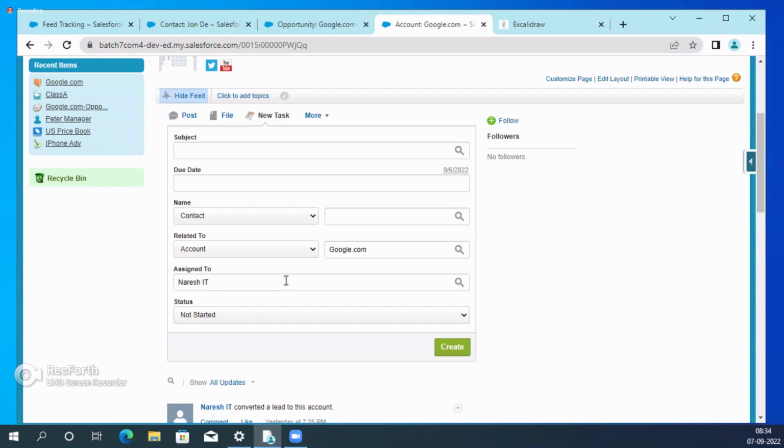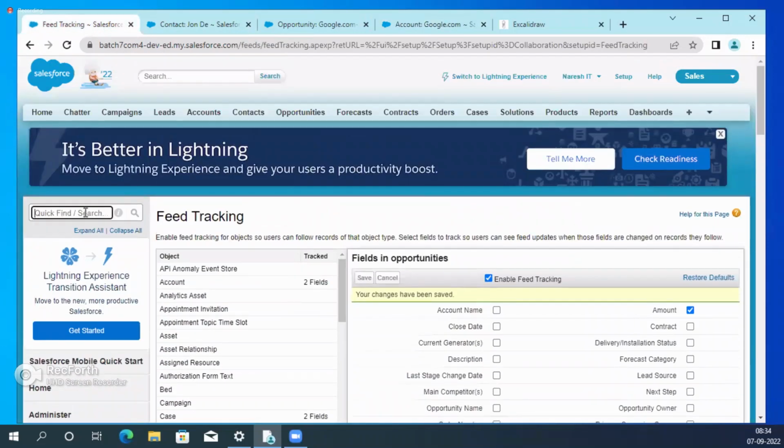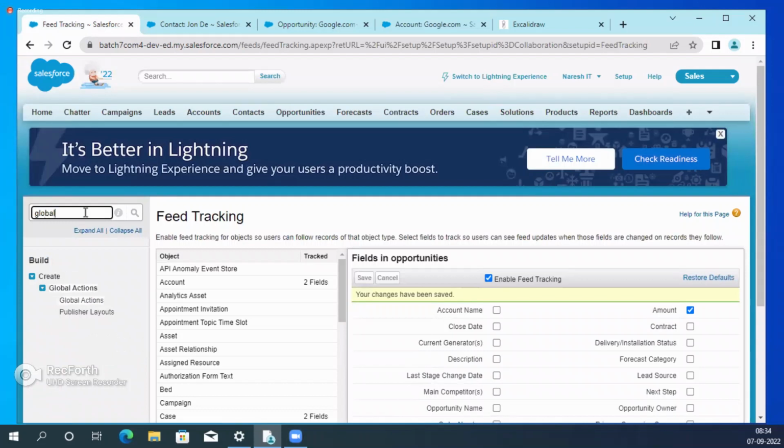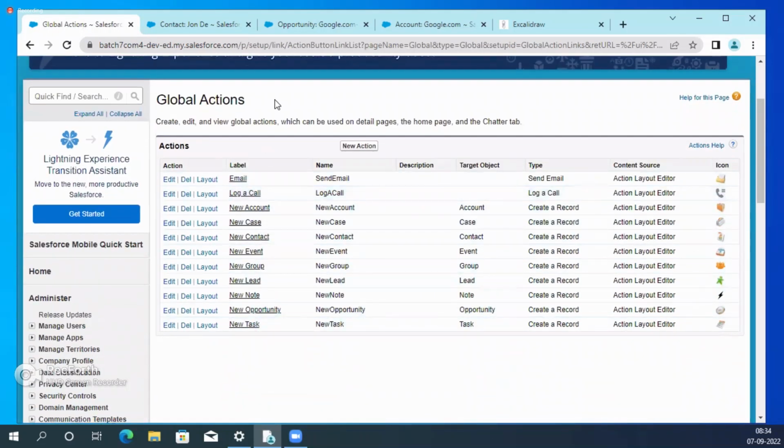So global actions are already created by Salesforce. Where are they created? See here, Global Actions. Click on that. These are the global actions. By default, they are provided. See, post is there, right? Log a call, new case, event, new note, task, and so on. Post comes by default, guys, on the feed. So these are the global actions.